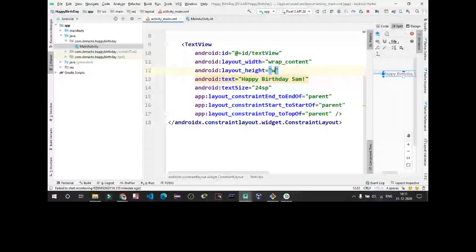And if we change its size to 45, you can see it has changed and its box has also changed. Otherwise we have to reassign the size to the text view. Now it will change according to the content present in it.